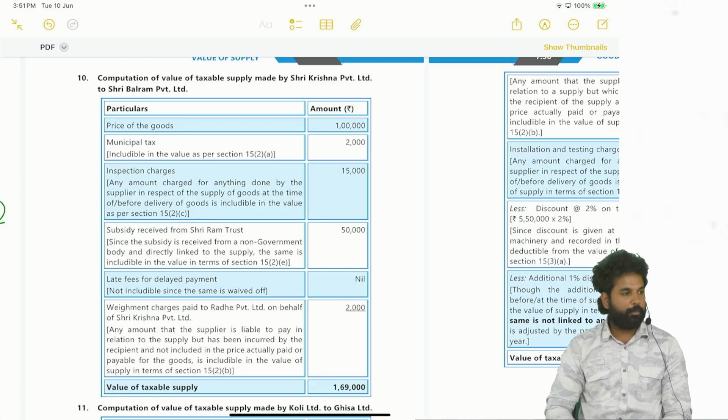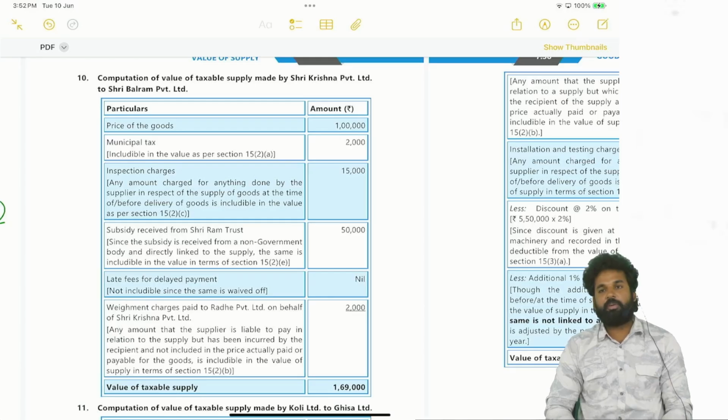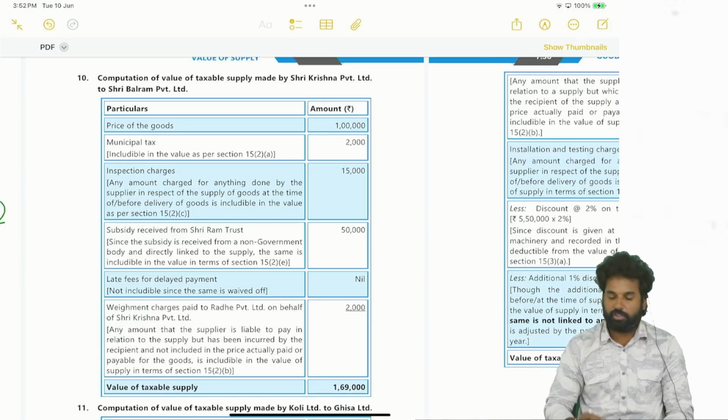Municipal taxes 15(2)(a). Inspection charges 15(2)(c). Subsidy 15(2)(e). Late fees 15(2)(d), but not included because it is waived off. If it is received, then only we will include. Payment charges 15(2)(c) or (b)? Payment charges are generally 15(2)(c). But on behalf of the supplier, if the recipient is paying, then 15(2)(b). So here the payment charges are being paid by recipient to the third party on behalf of the supplier. So that's why 15(2)(b). Okay. So the value is 1,69,000.